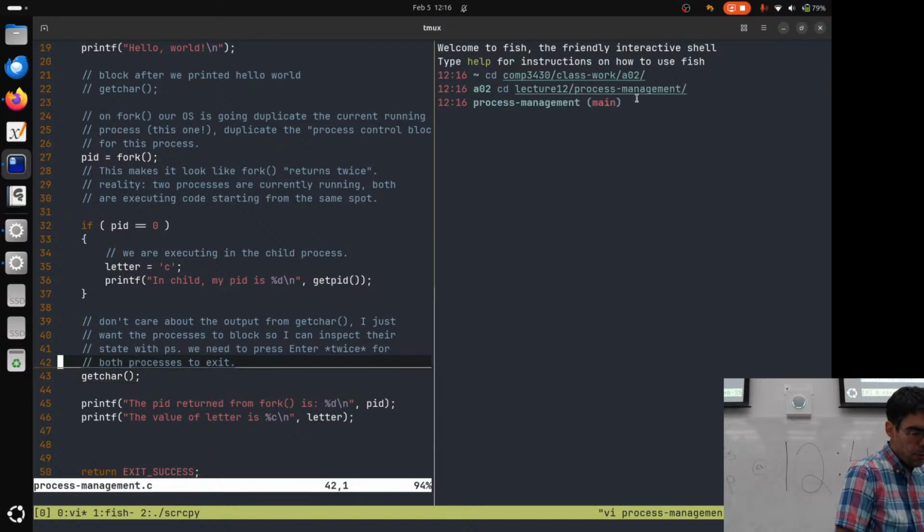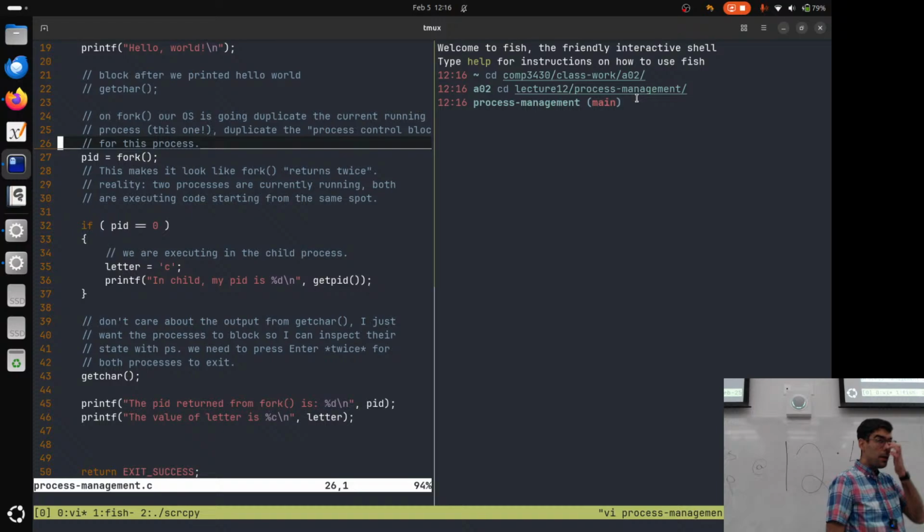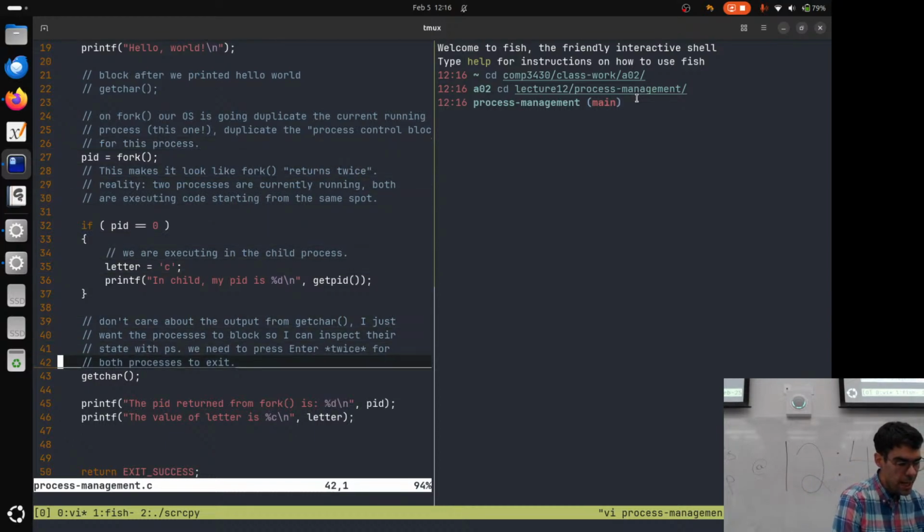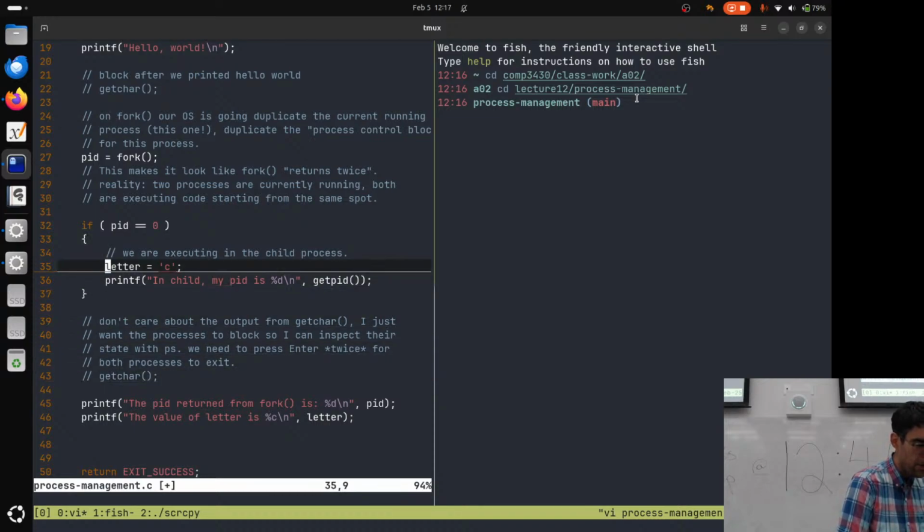What I want to do here is cause my child process only to block. I want it to stop. So I'm going to comment out getchar from here, and I'm going to add a getchar here.